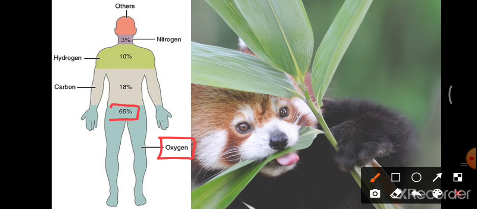We know that our body is made up of 70 to 75% water, right? This water is made up of oxygen, and we can see more in the later slides.